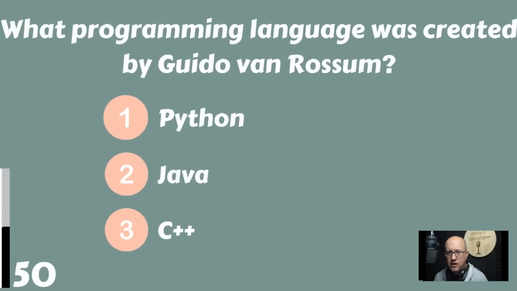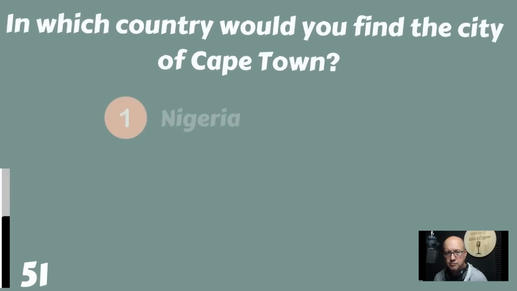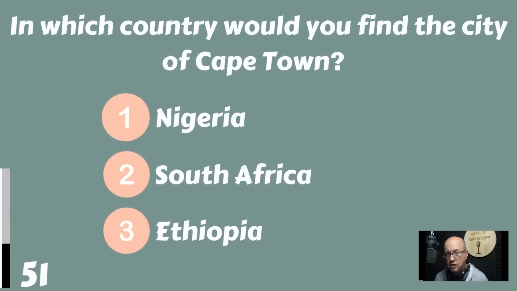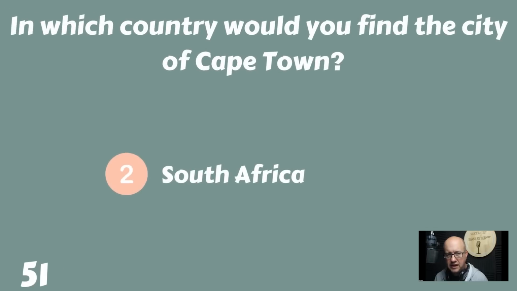Number 50, we're halfway there. What programming language was created by Guido von Rossum? Python, Java, or C++? Python was created by Guido von Rossum. In which country would you find the city of Cape Town? Would you find that in Nigeria, South Africa, or Ethiopia? Cape Town is located in South Africa.